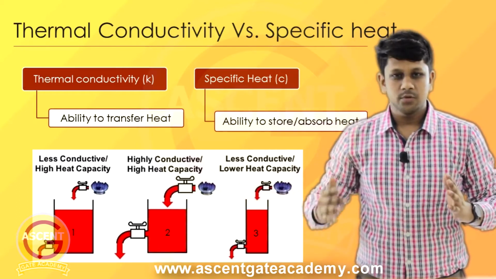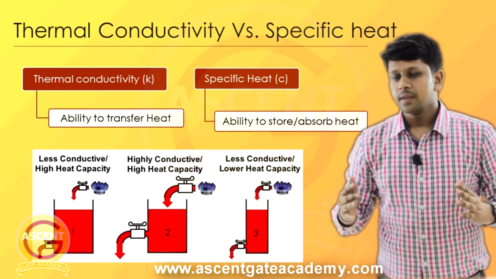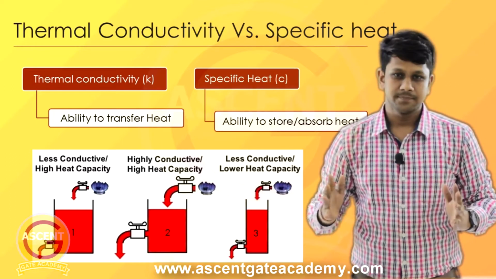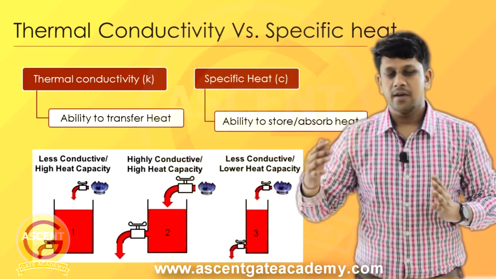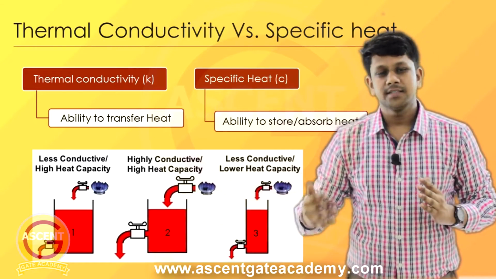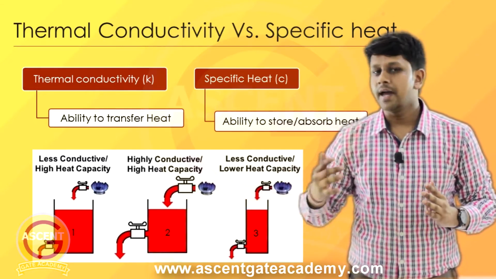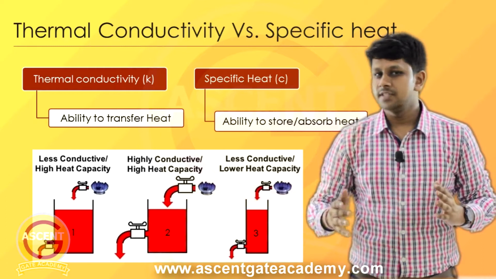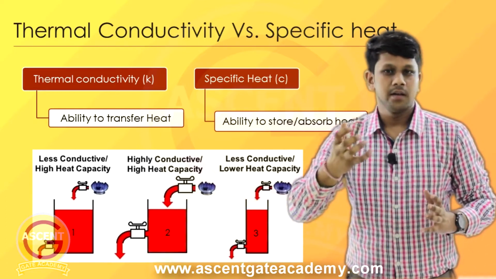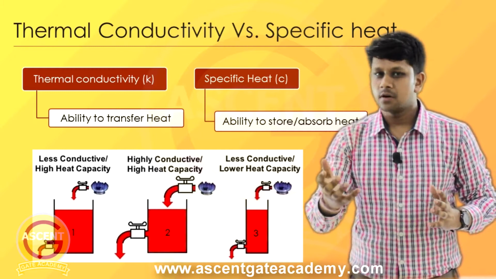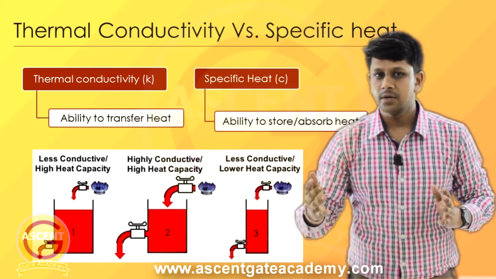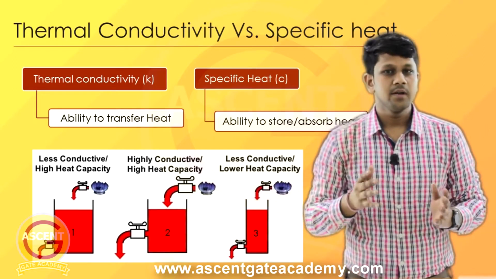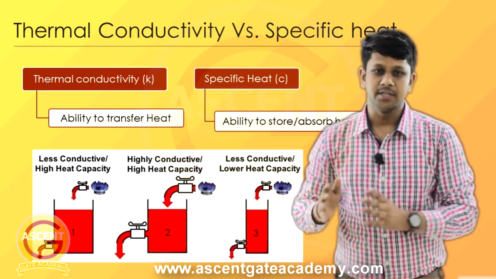Okay, so let's come to tank number 2. We can say the size of the tank is bigger here and also the size of the taps is bigger. So this body has high thermal conductivity, or it is highly conductive, and also it has high heat capacity. When we come to tank number 3, the size of this tank is lower, so it will have less heat capacity, and the taps are also smaller. So it is less conductive and it has less heat capacity. This is how we can make the comparison between thermal conductivity and specific heat.